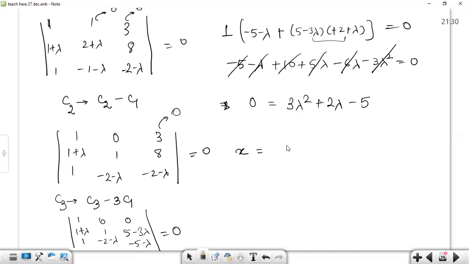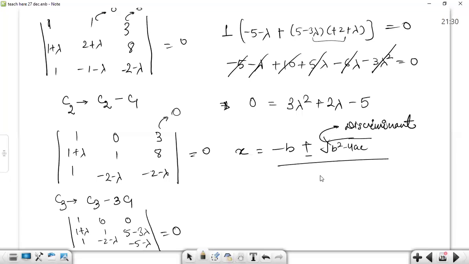X is equal to minus b plus minus square root of discriminant. Sorry, discriminant. This is discriminant, not determinant. Upon divided by 2a. So, okay, you have looked at the formula once.